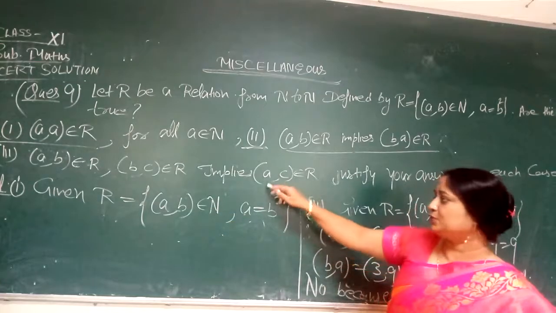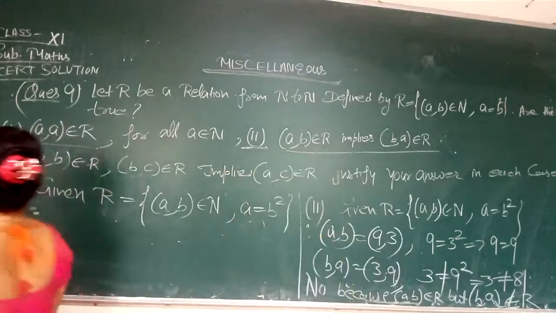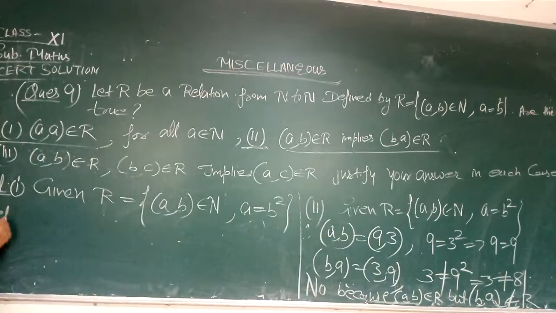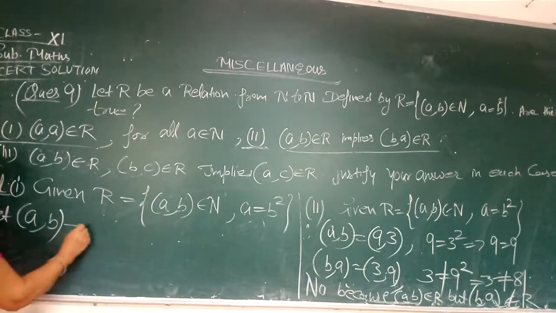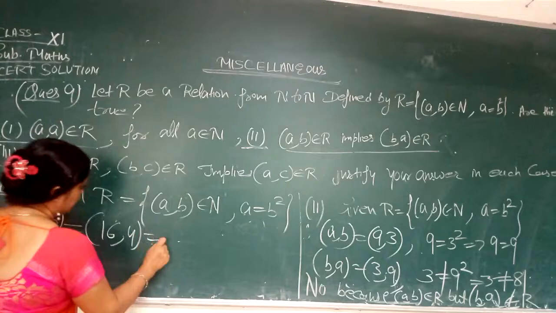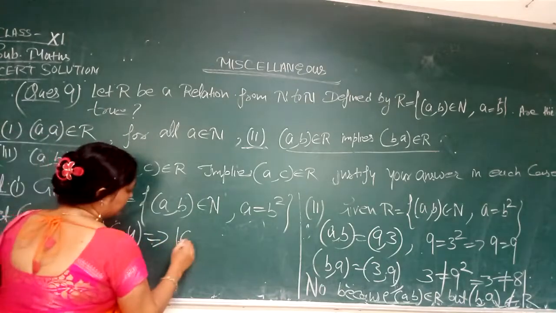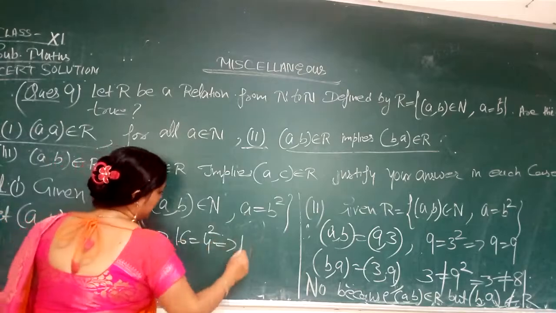Then you have to show whether they are equal or not. So let us take an example. Let the example, in the place of A comma B, be 16 comma 4. So according to the definition A equals B square, so 16 equals 4 square, so 16 equals 16.